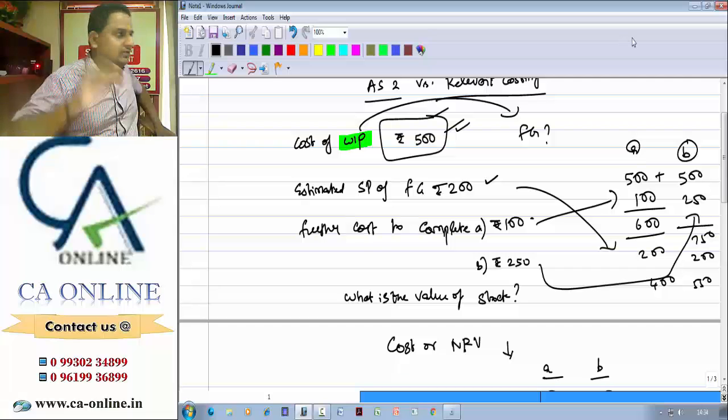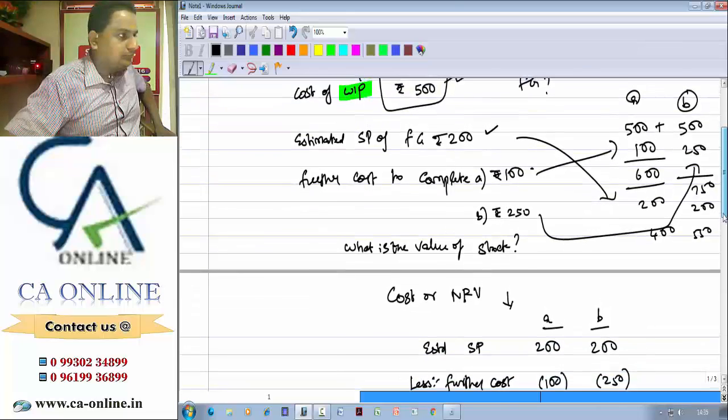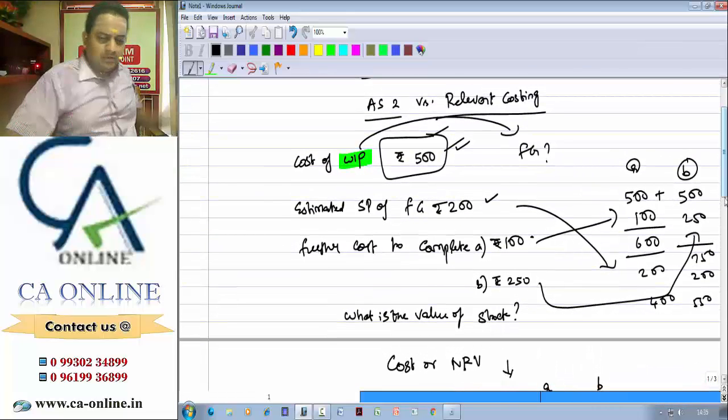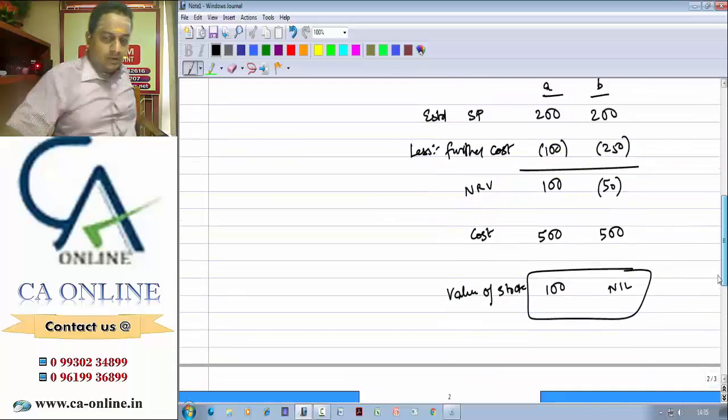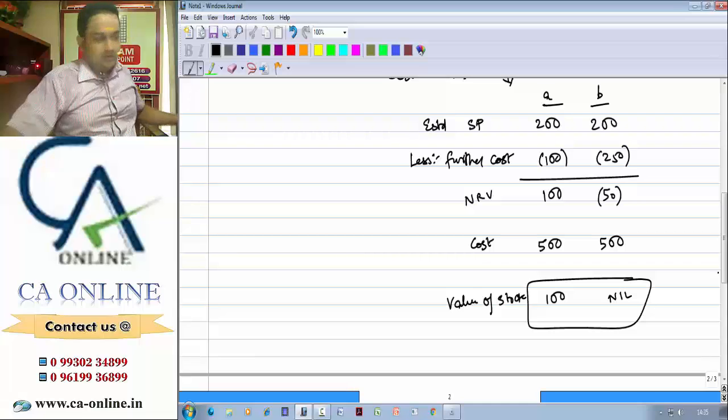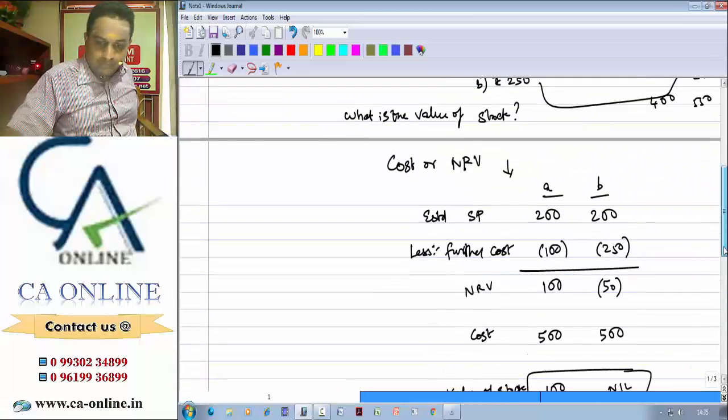So case A, something is better than nothing. Your loss will be reduced. Second case, if you are silent, your loss will be less. By completing, your loss is more. So this is a way you can interpret your answer. This is for AS number 2 purpose. Stock is valued at cost or NRV, whichever is lower.